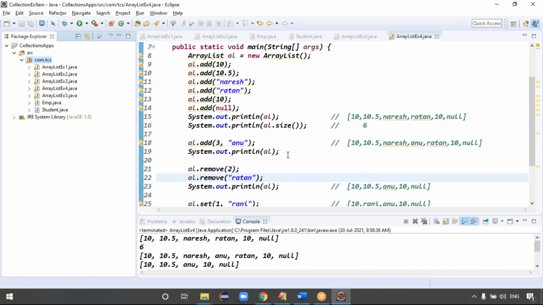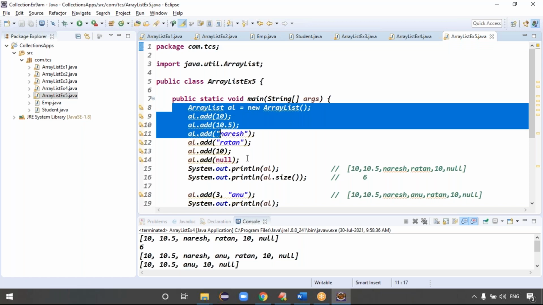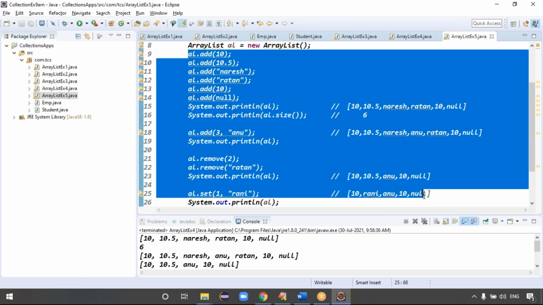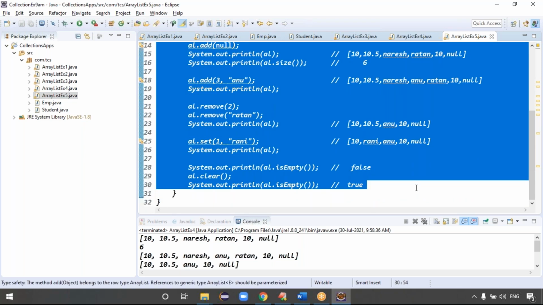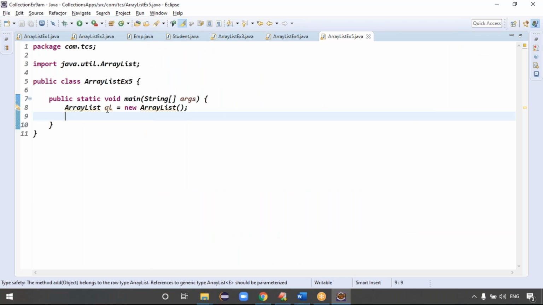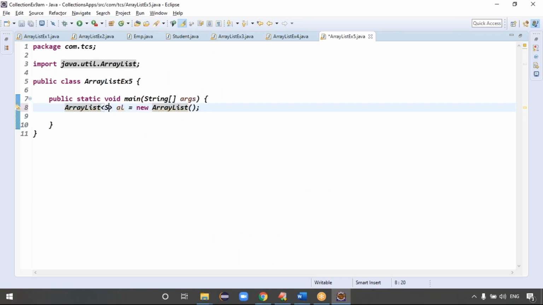Don't say take the for loop and repeat the for loop 10 times. Instead of repeating the data like that with a for loop 10 times, what can I do? The question is clear, right? I want to add Ratan 10 times. You can make the generic type String here, right? Exactly. That's what, guys. I want to add Ratan 10 times, that's what you can write.